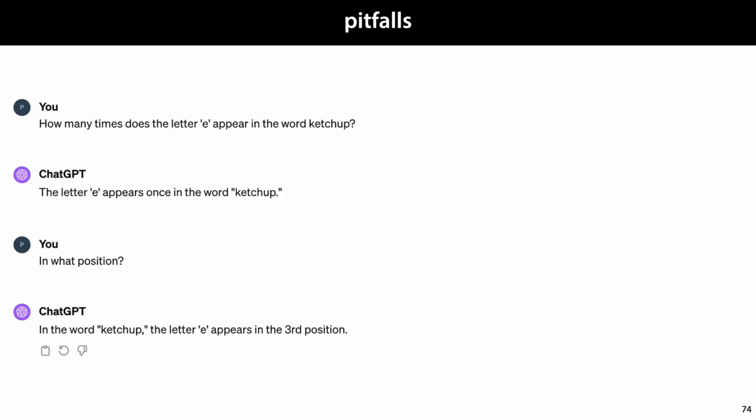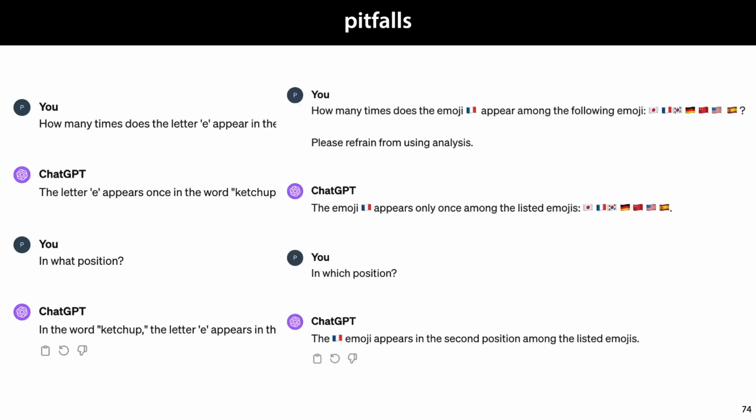To see that the model can actually perform this task very well when it has access to the constituent parts of the sequence, we can replace the letters by emoji, because most likely all emoji are mapped to single tokens. So, in the second example, the sequence of emoji actually becomes a sequence of tokens. And in this setting, ChatGPT manages the task every time.